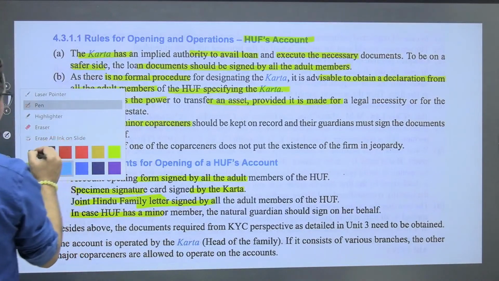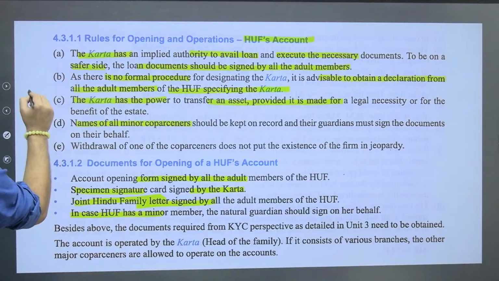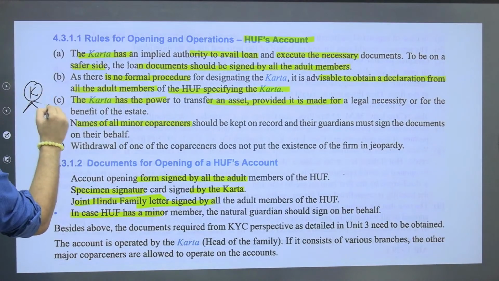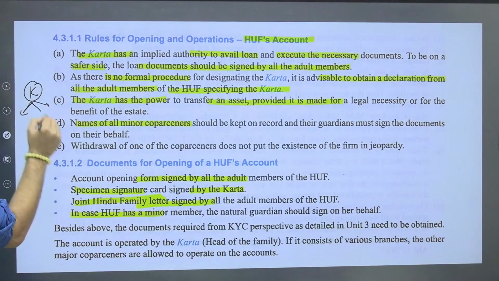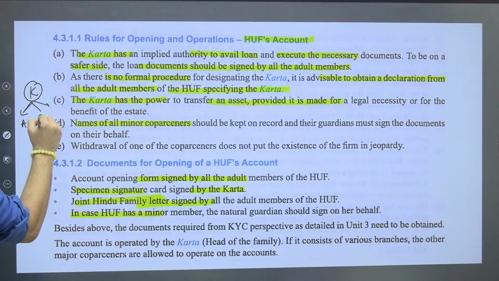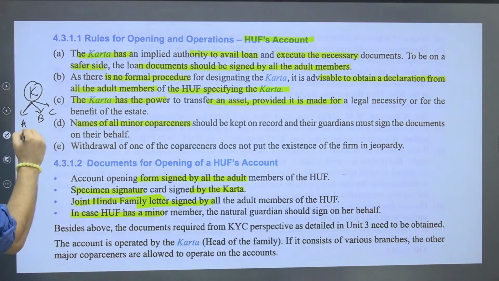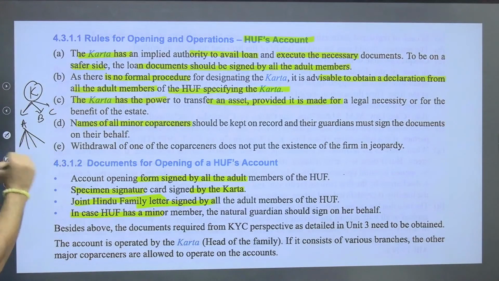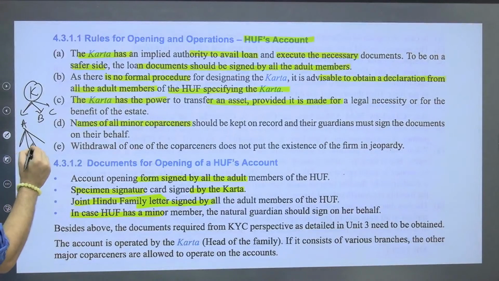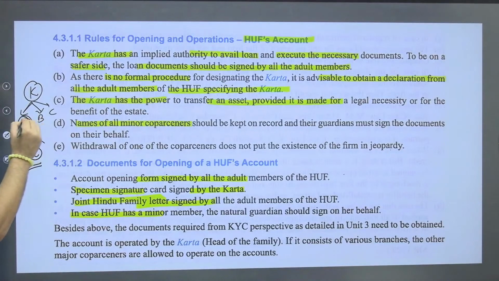Suppose this is your Karta. Under the Karta we have, let's say, 3 children, A, B and C. A has, let's say, again 4 children. Out of these 4 children, suppose that this child C is minor. So on behalf of this C, this A will be the signatory authority.